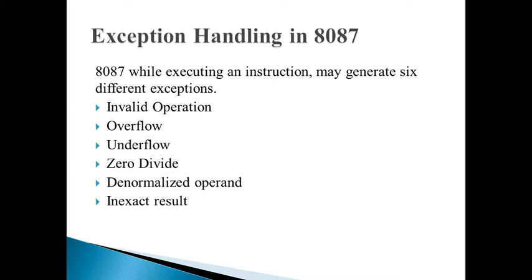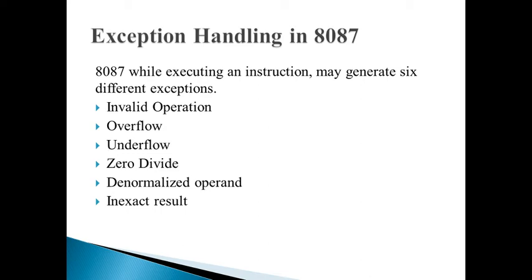If any of these 6 exceptions is masked and it is detected, the 8087 modifies the corresponding bit in the status register to show that this exception is generated, and executes an on-chip exception handler that allows it to continue with the execution. For each exception a separate routine is there, deciding how that exception or error can be removed or serviced.